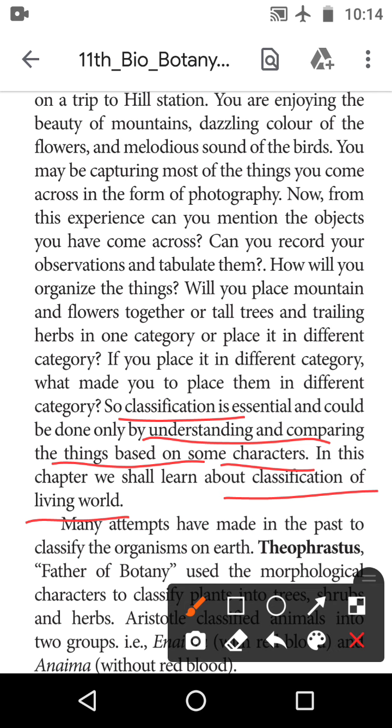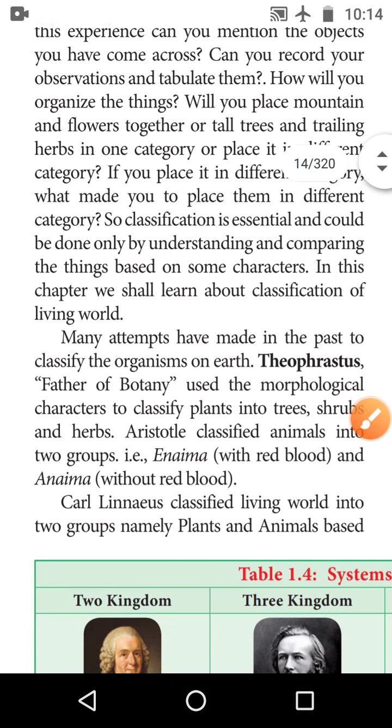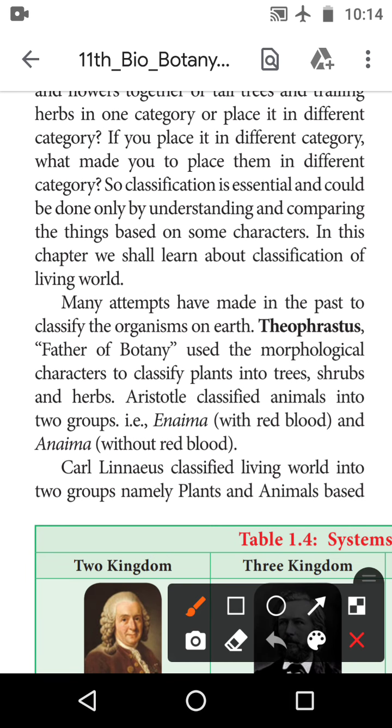Why is classification very important, and how will you classify the organism? First of all, many attempts have been made in the past to classify organisms on the earth. Theophrastus, the father of botany, as you already know, used morphological characters to classify plants. What is morphology? Yes, correct. Morphology means external character, the outer appearance. They classified plants into trees, herbs and shrubs.